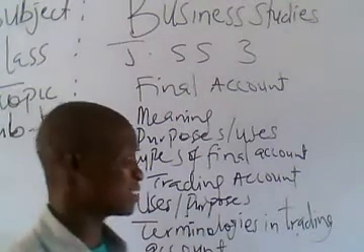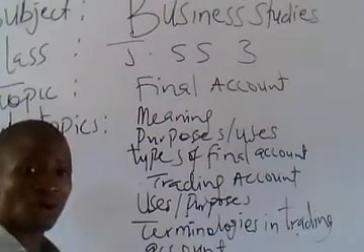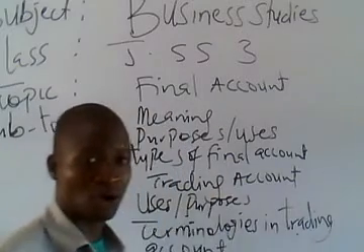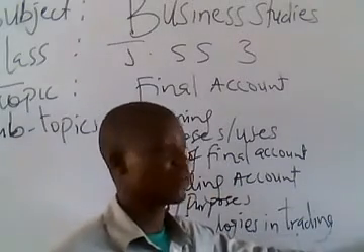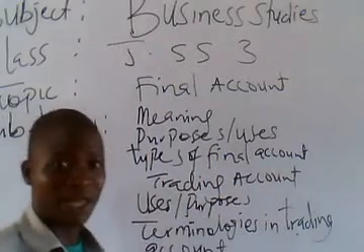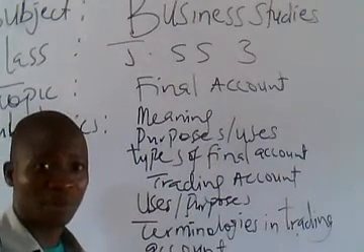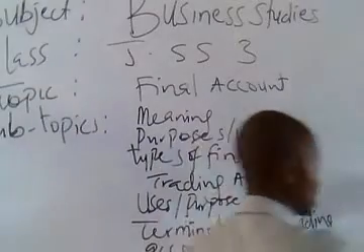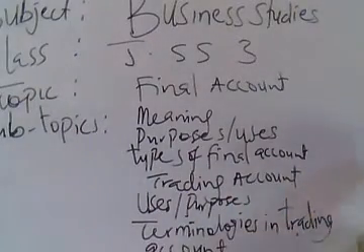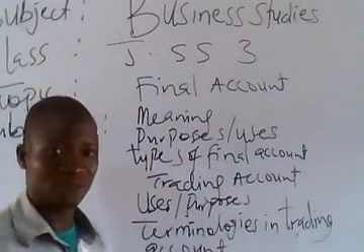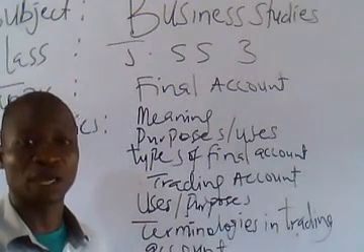Likewise, reverse is the case. The excess of cost of goods sold over the net sales will give us our gross loss. Meaning that gross loss can simply be put as the excess of cost of goods sold over net sales. That's a simple analysis on gross profit.